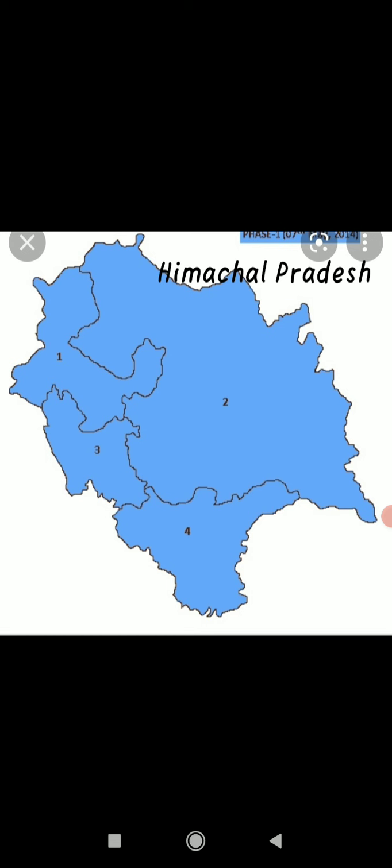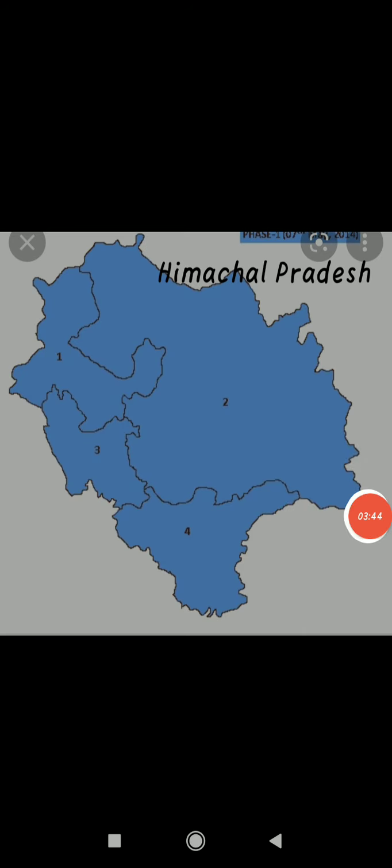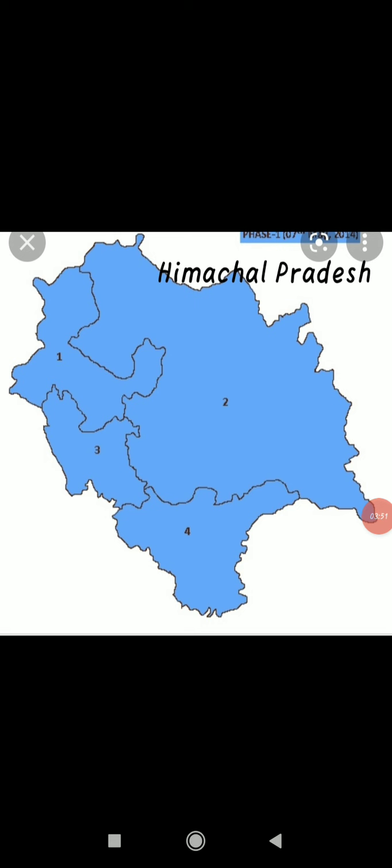So here we are going to select one state, that is Himachal Pradesh. So the Himachal Pradesh is divided into various constituencies. Each and every state is being divided into various constituencies, not only Himachal Pradesh. So here we are going to take the example of this particular state only. So it has been divided into 68 constituencies. Just make the notes of whatever important points I am telling. Okay? So Himachal Pradesh is being divided into 68 constituencies. One representative is elected from each constituency.